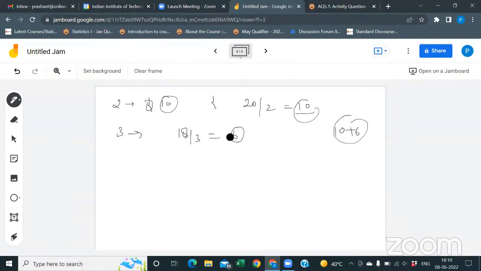But there are some numbers which are common, I mean which are multiples of both 2 and 3. What are those numbers? 6, 12, 18. Yes, that means 16 minus 3. That means you have in total 13 ways. Got it? Okay.